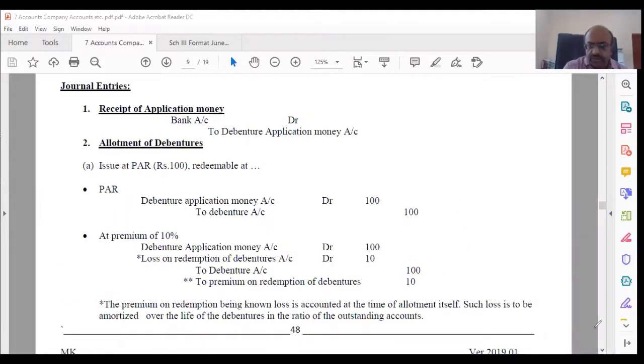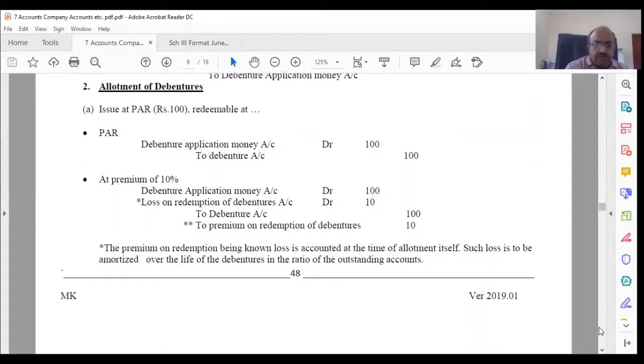So let's move on. The next one. What is the next one? Issued at par, redeemable at discount. So when you say discount, what does that mean? That means you are going to give it at a lower price than what you got. That means you are not going to incur any loss. So there is no loss. You are going to make a profit.